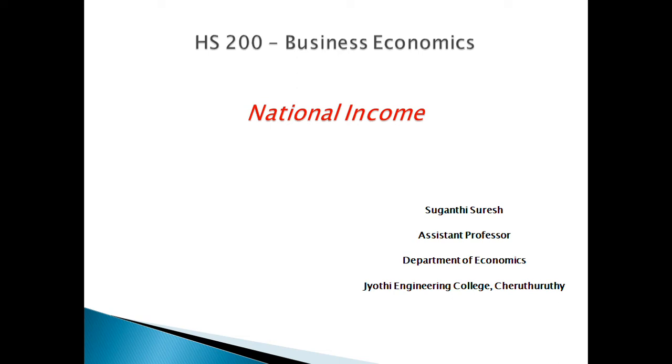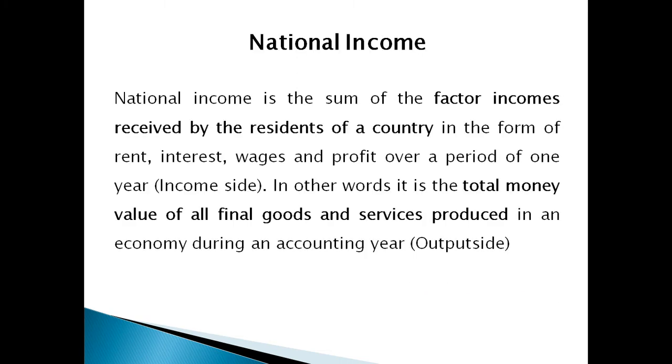Today we have to discuss about national income. National income can be defined differently. From the income side, it is the sum total of the factor incomes received by the residents of a country in the form of rent, interest, wages, profit over a period of 1 year. Factor income means the income received by the factors of production. Factors of production includes land, labor, capital and organization.